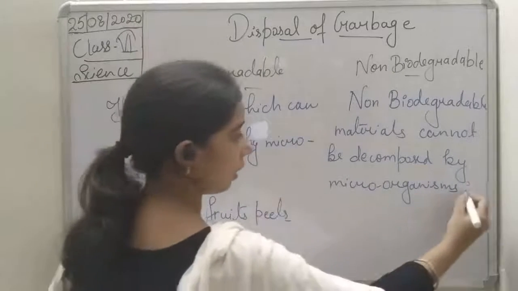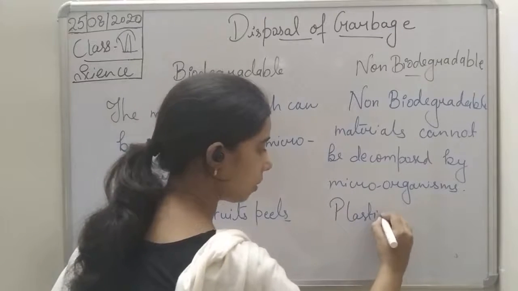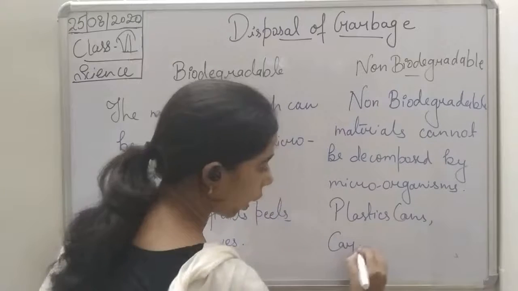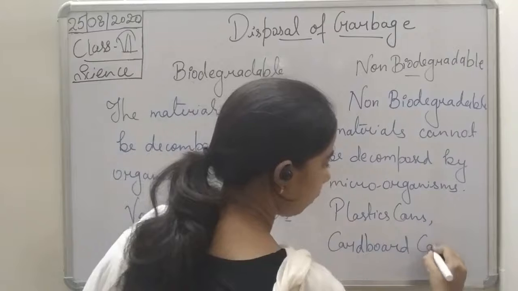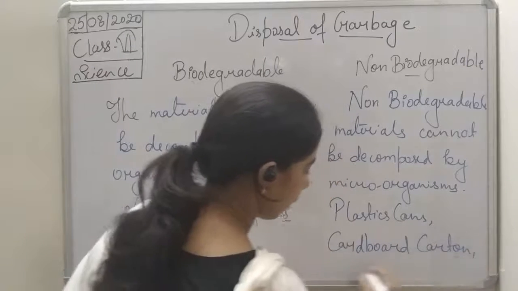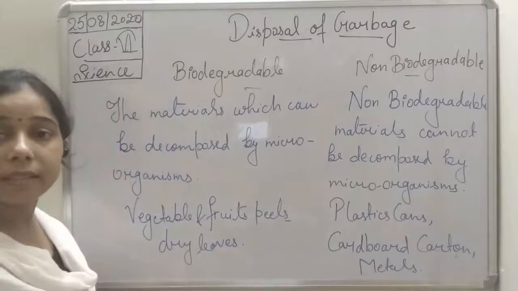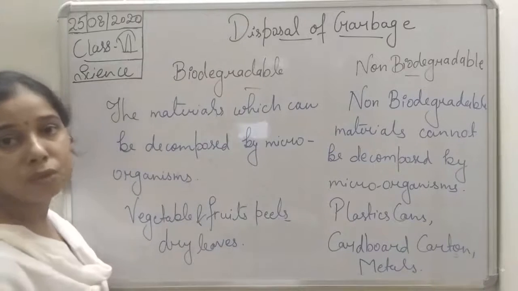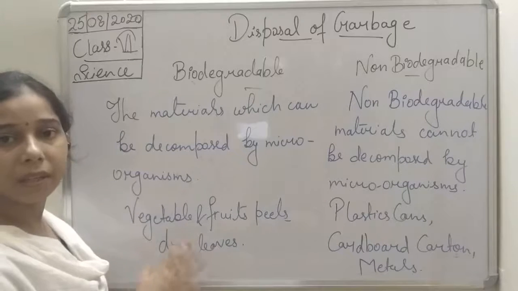Like, we can take an example of plastic cans, cardboard carton, okay, metals, students. So these cannot be decomposed with the help of microorganisms. So we can say that these are basically non-biodegradable materials.